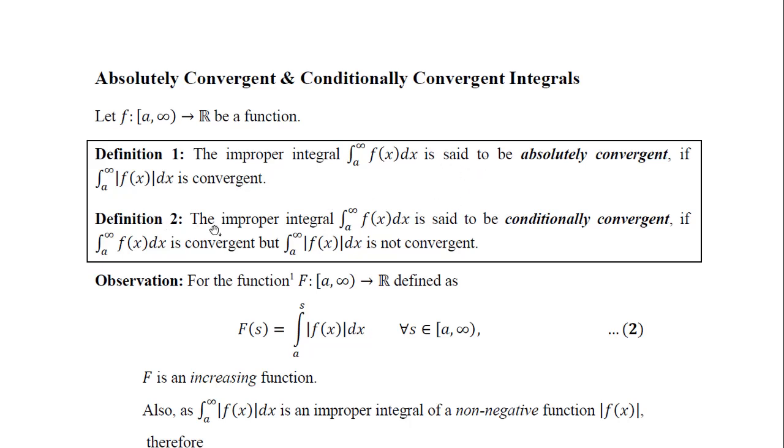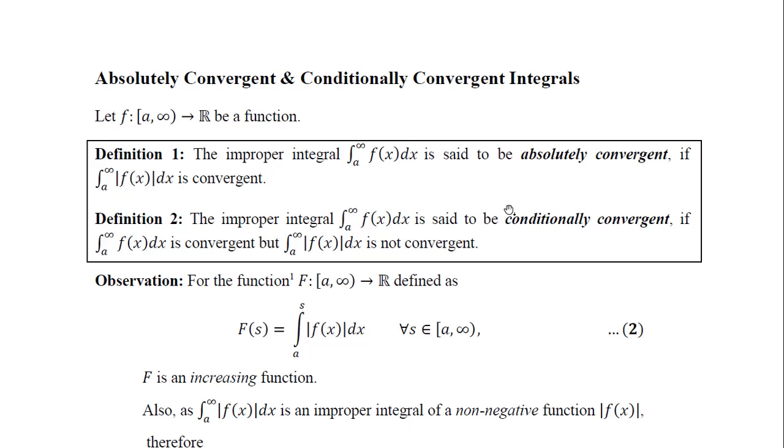And when we say this improper integral is conditionally convergent, we say it is conditionally convergent for the case where the integral of mod of this function is not convergent. Mod function is a non-negative function, so in particular it is divergent. So in that case we say the original function is conditionally convergent.